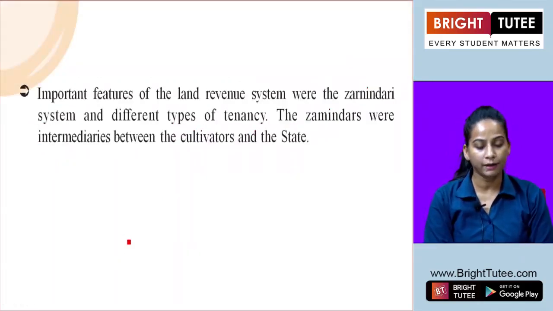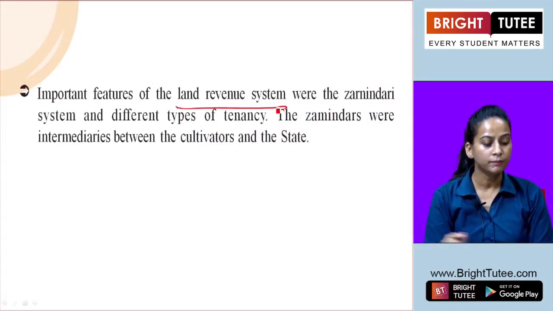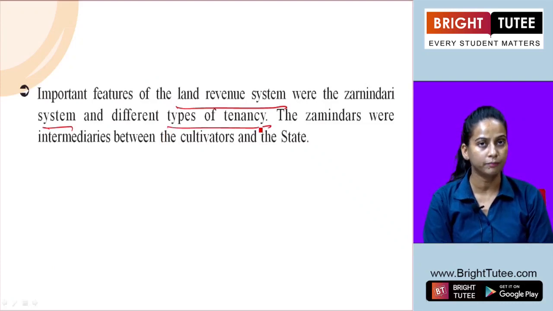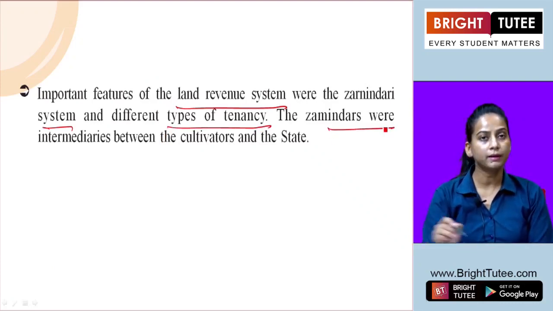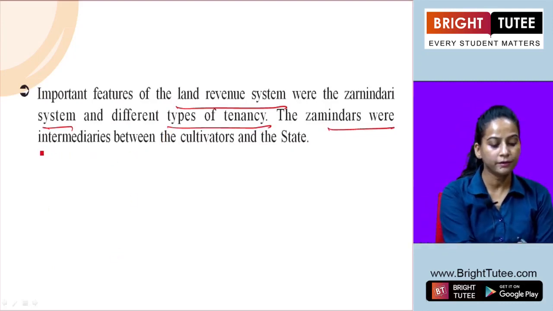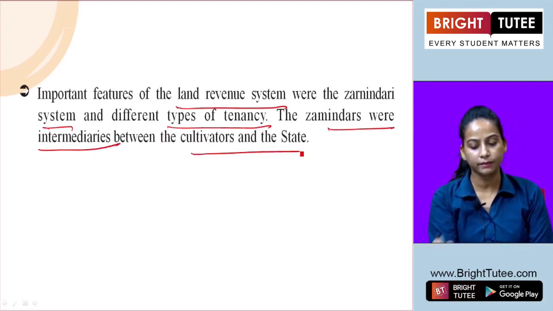Important features of the land revenue system were the zamindari system and different types of tenancy. The zamindars were intermediaries between the cultivators and the state.